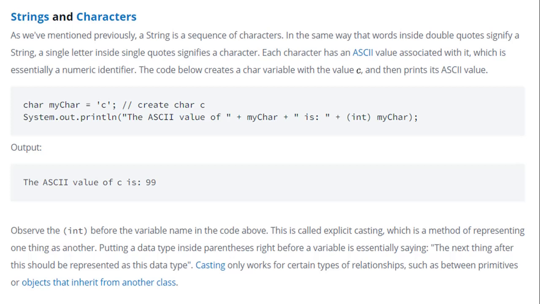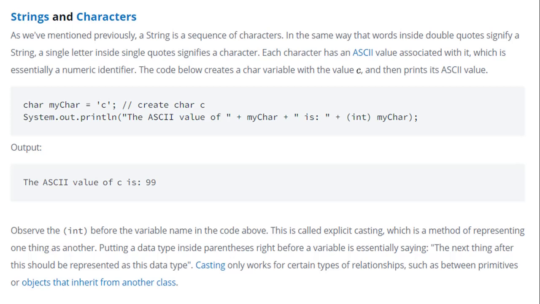Strings and characters. As we have mentioned previously, a string is a sequence of characters. In the same way, words inside double quotes signify a string, and a single letter inside single quotes signifies a character. The difference between a string and a character is very simple: a string is enclosed within double quotes, whereas a character is enclosed within single quotes.